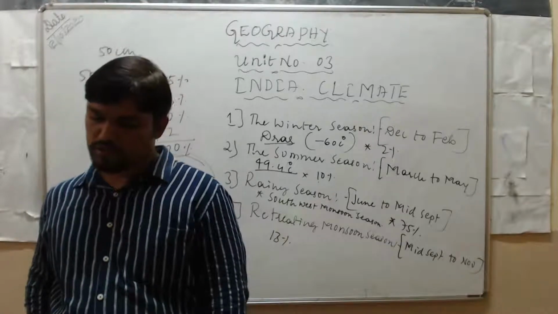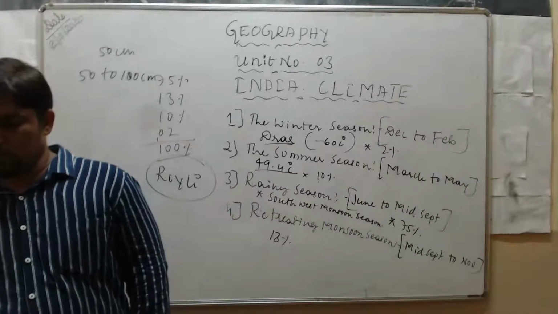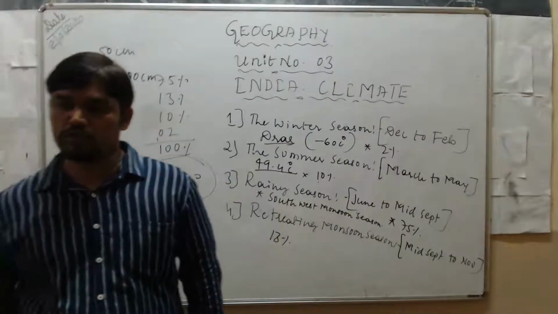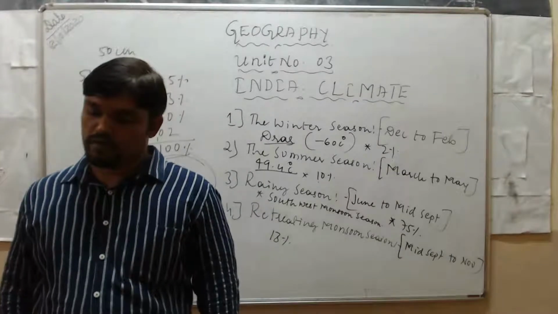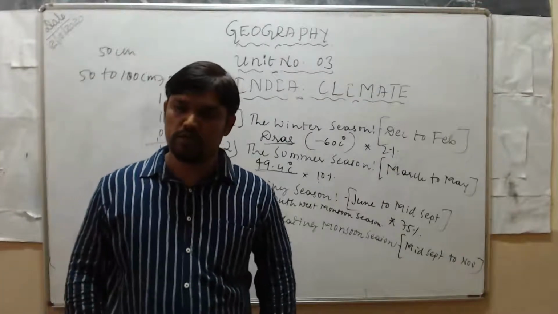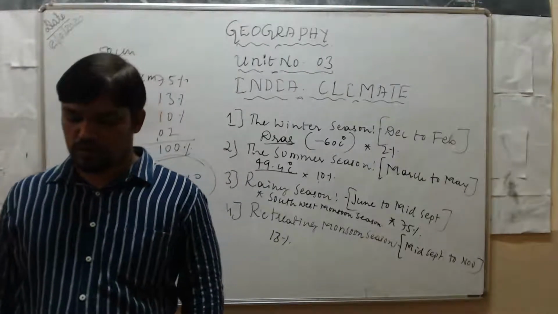Next, northern Uttar Pradesh, Bihar and West Bengal. A belt from Jammu hills through Himachal Pradesh, northern Uttar Pradesh, Bihar and West Bengal receives heaviest rainfall.